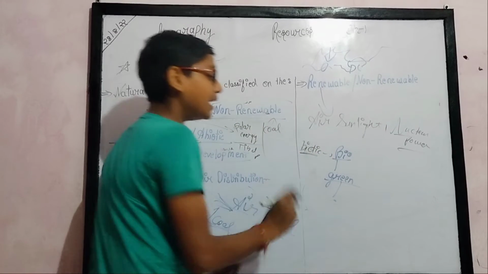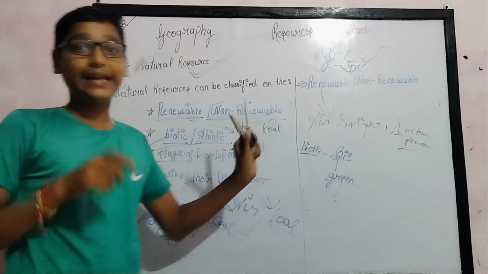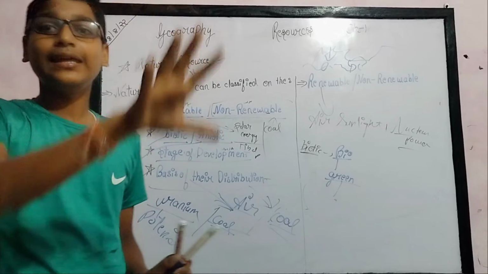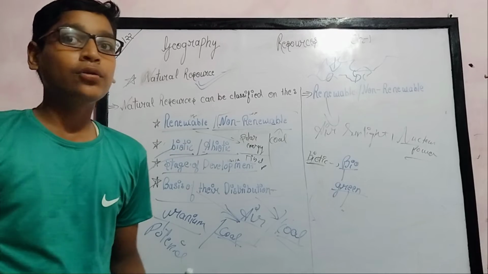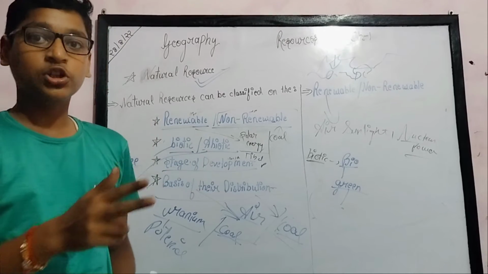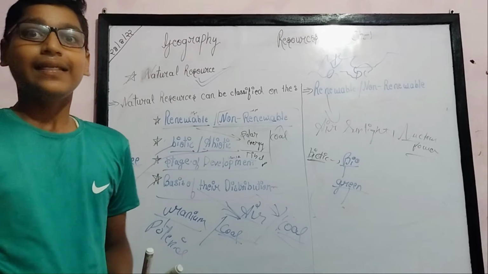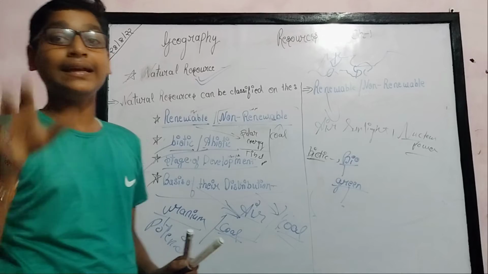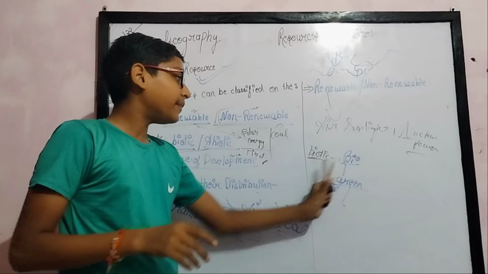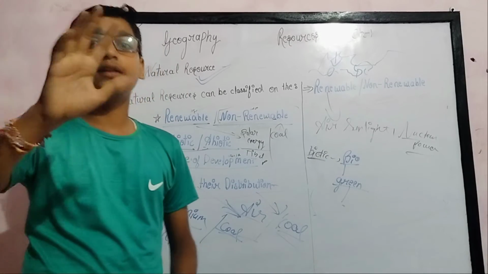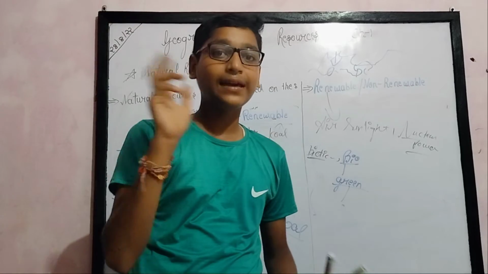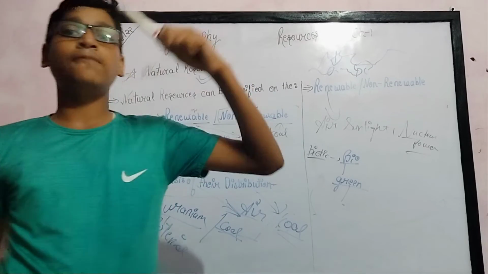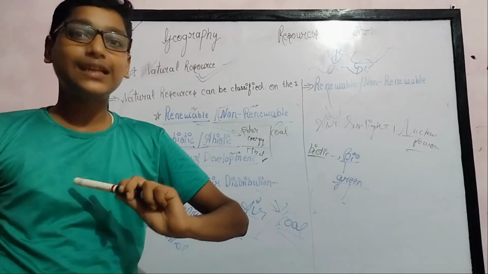Green means chlorophyll, chlorophyll means photosynthesis, and photosynthesis means there is life in that object. Photosynthesis is a process of making food, and if an object makes food, then it is living.